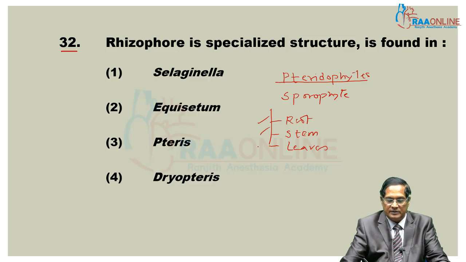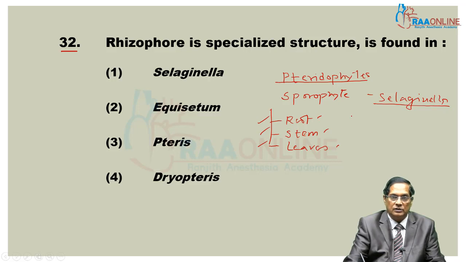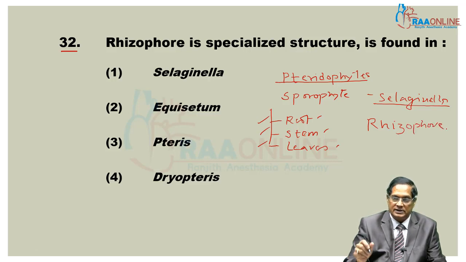These are the differentiations of pteridophytes. But in Selaginella, a pteridophytic plant, it has root, stem and leaves also, but an additional structure, the rhizophore, is present.